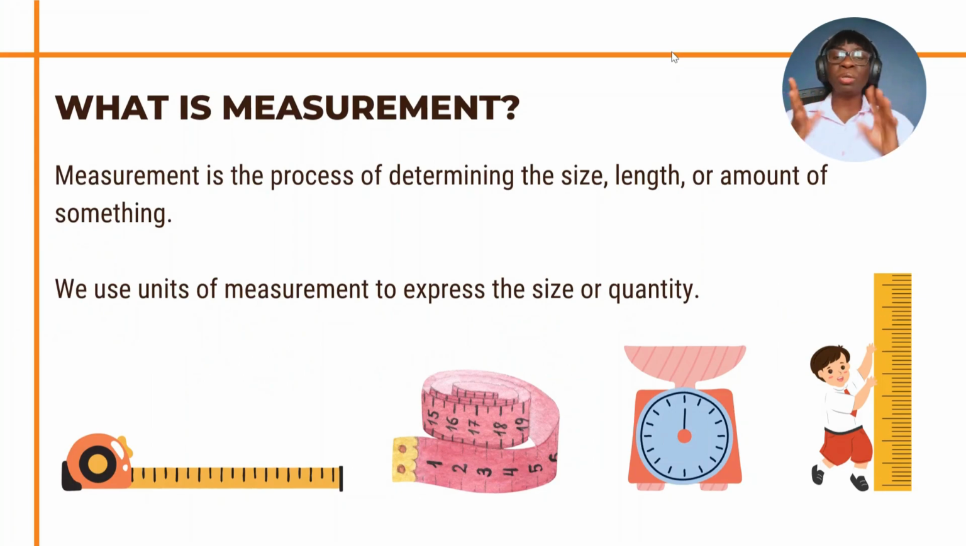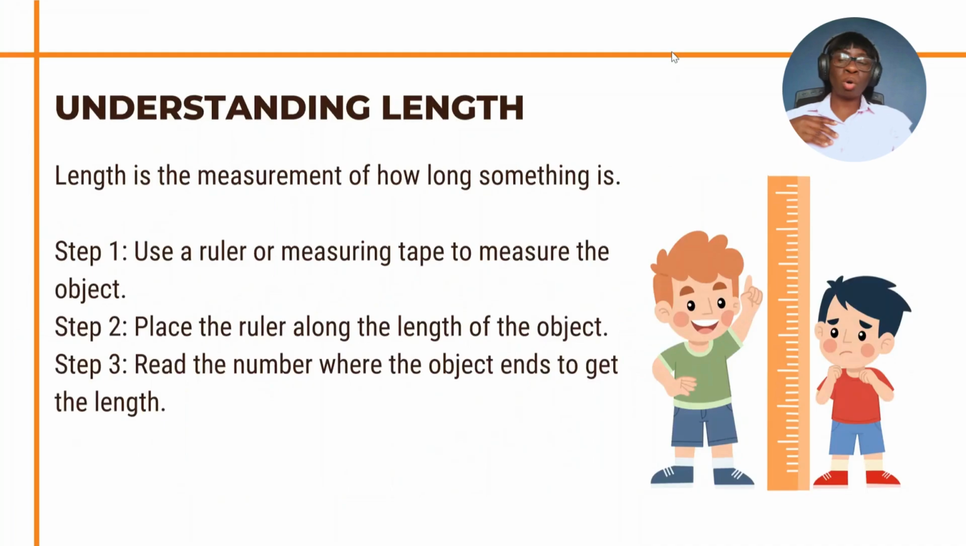For length, we use centimeter, meter, and kilometer. So it depends on what you want to measure. We also use inches to take measurement. Like if someone wants to make a dress for you and the tailor has to take your measurement, the tailor might decide to use either centimeter or inches. For volume, we use liter, and we also have milliliter. And for weight, we use gram, and we can also use kilogram.